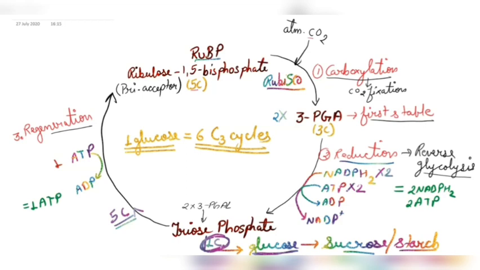So we can say that for one C3 cycle, we need a total of how many ATPs? 2 plus 1, it equals 3 ATP, and total how many NADPH2? We require a total of 2 NADPH2.